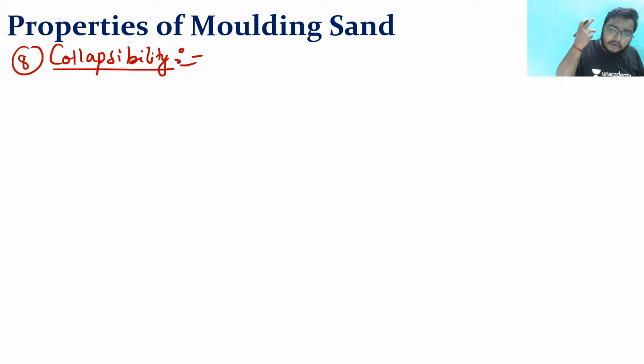Because if it will not break properly, then whatever the casting you have produced, you cannot take it out.